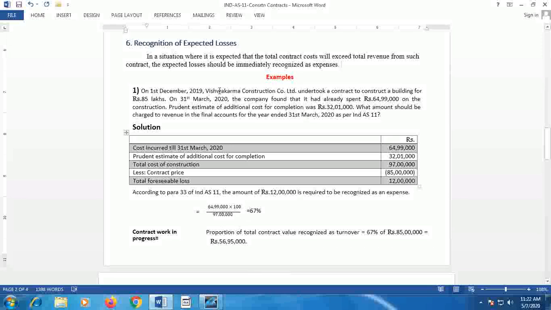In this video, I have explained only one instance wherein there is loss. In my next video, I am going to take up two more examples. I hope you have followed this example, and the guidelines given by Ind AS 11 for treatment of costs and revenue in the books of accounts of the contractor.